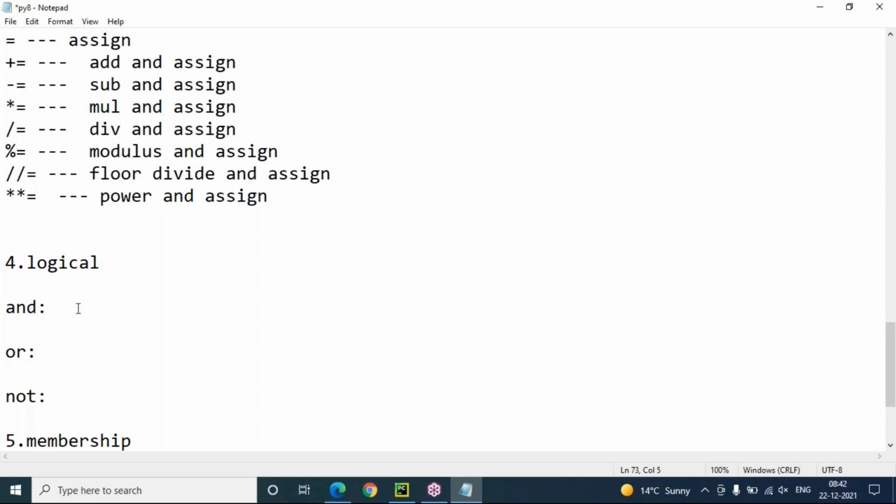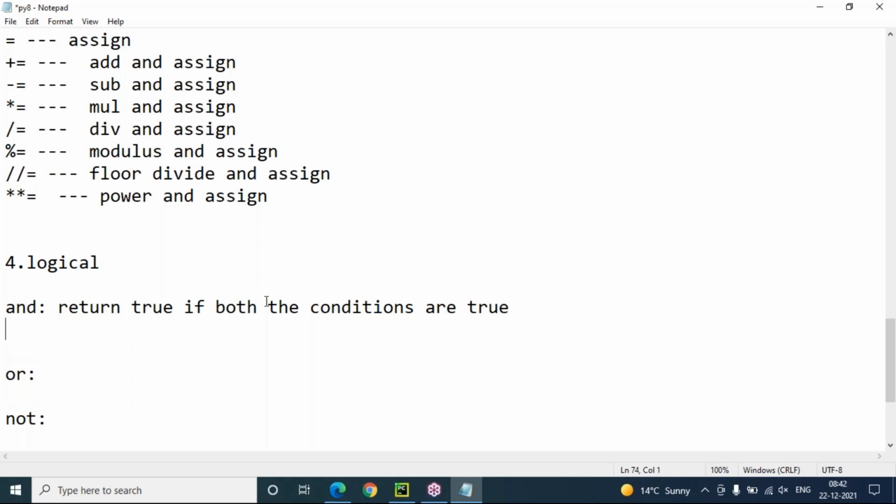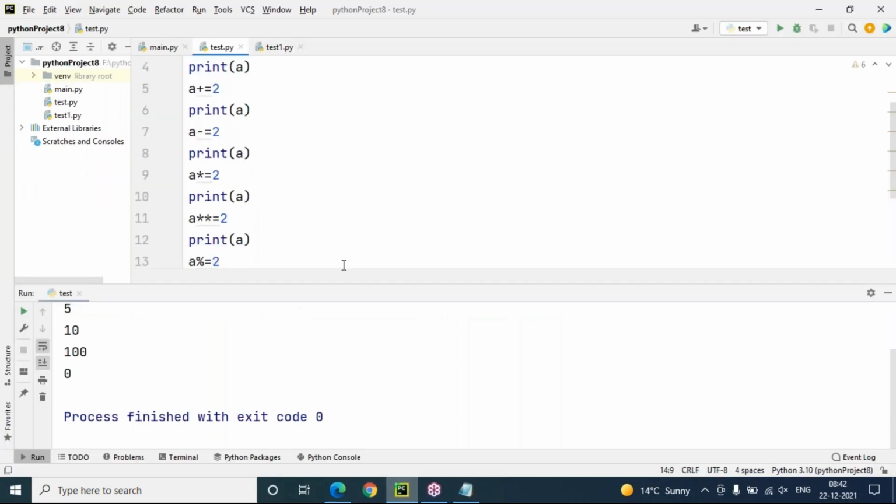And or not. The and operator returns true when both the conditions are true. Else it returns false. When does it return true, this logical operator? If both the conditions are true, then only it returns true. Otherwise it returns what, sir? False. Let's check it out.